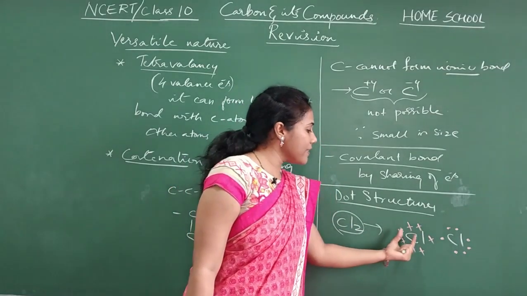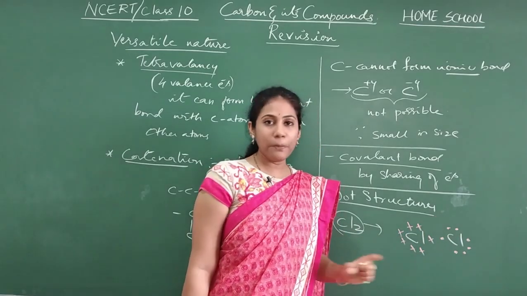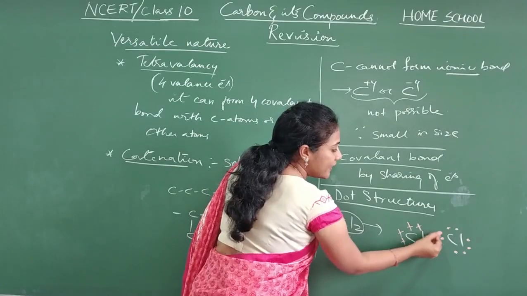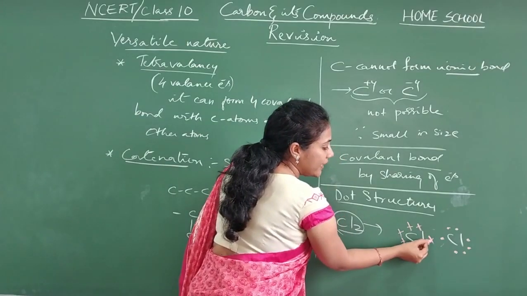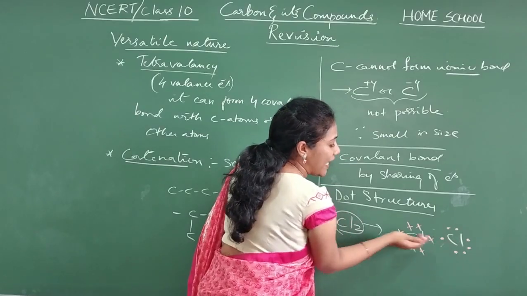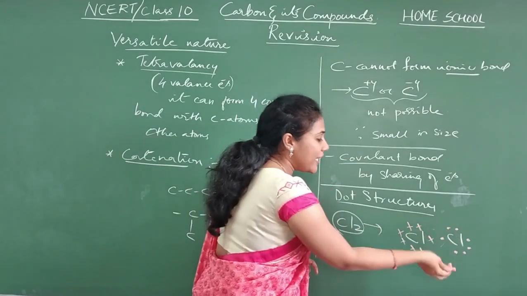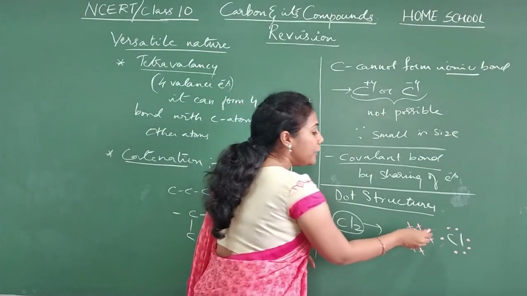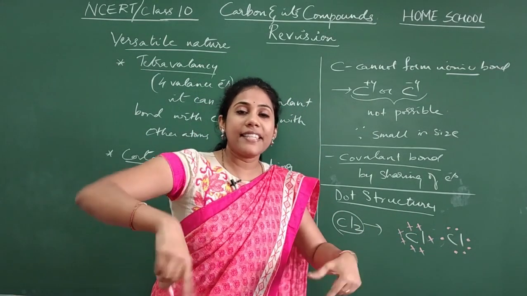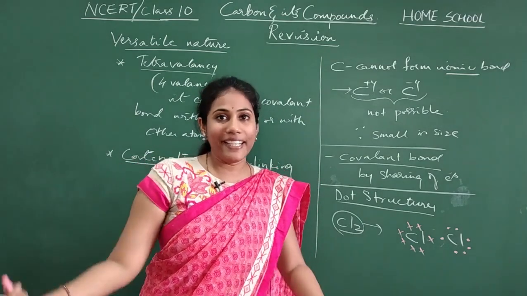So what happens is sharing occurs between both of them. These electrons are getting shared. 1 electron from this chlorine, 1 electron from this chlorine is getting shared between them. That sharing you have to show. You should circle the atoms in such a way that in that circle you show 8 electrons.